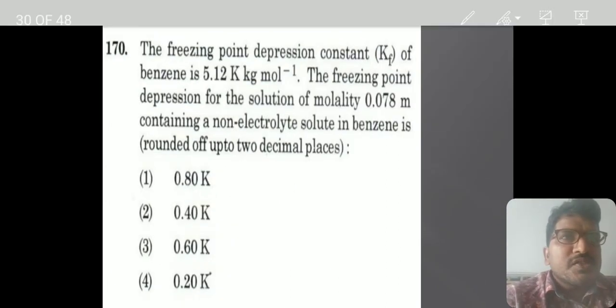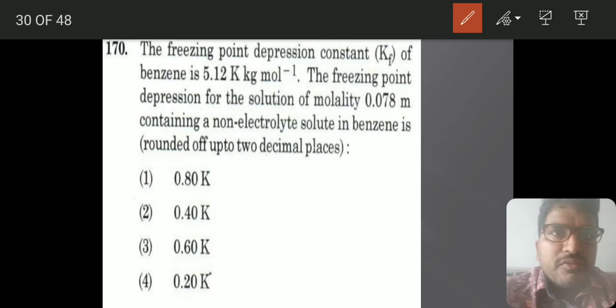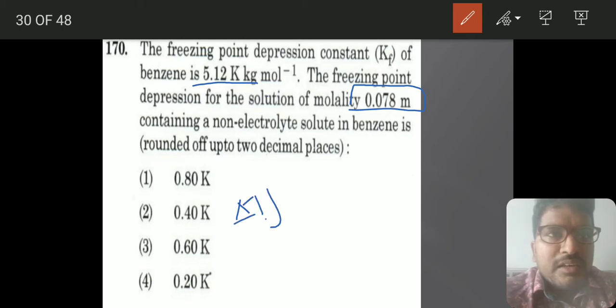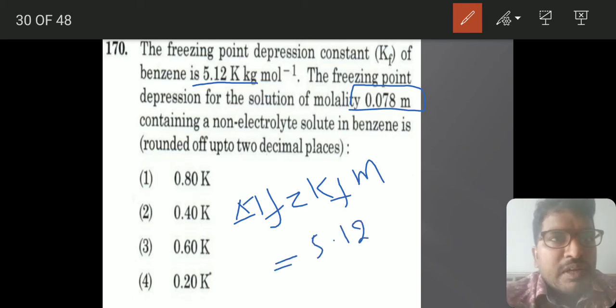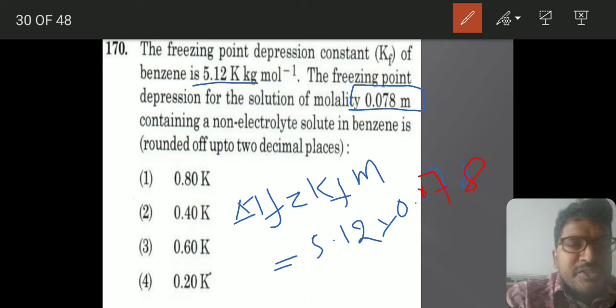Next you see, this one is with a little calculation. This is the only question in this entire chemistry paper which is with a little calculation. Freezing point depression constant is 5.12. Freezing point depression for the solution of molality 0.078. So delta Tf equals Kf into m. So it will be 5.12 into 0.078.